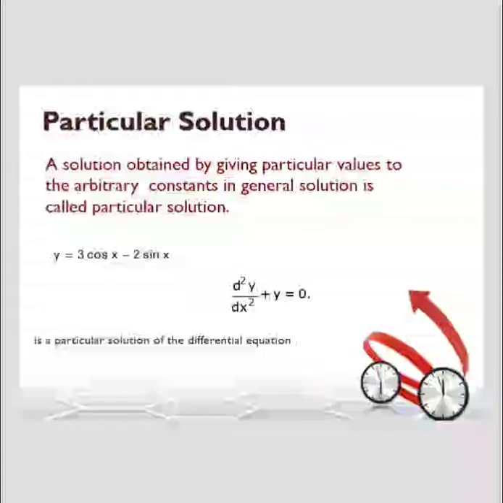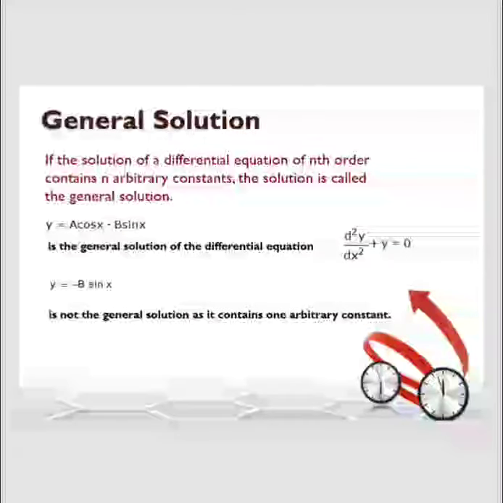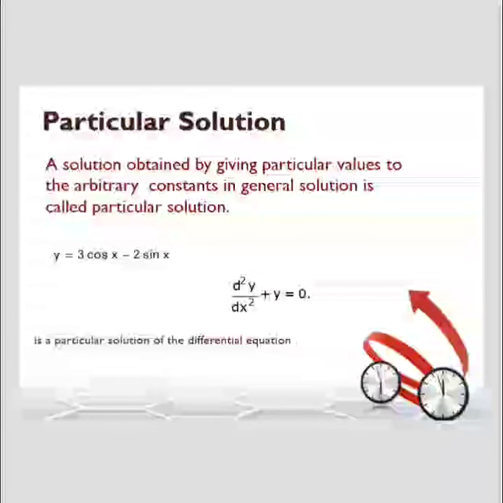When we give a particular value for an arbitrary constant in a general solution, it is known as a particular solution. Here is an example for a particular solution. We give particular values to the arbitrary constants. For example, in this A and B, we put 3 and 2. So 3 is a particular value, 2 is a particular value. So it is called a particular solution.